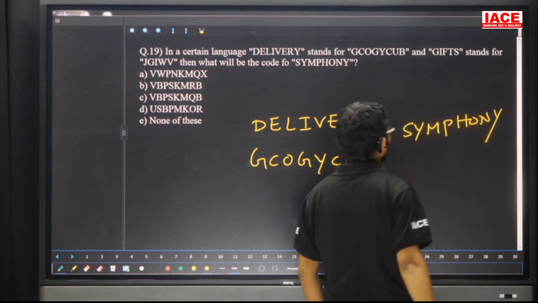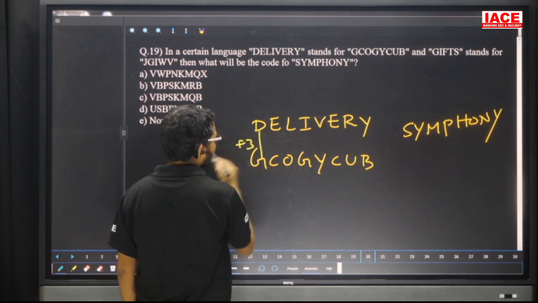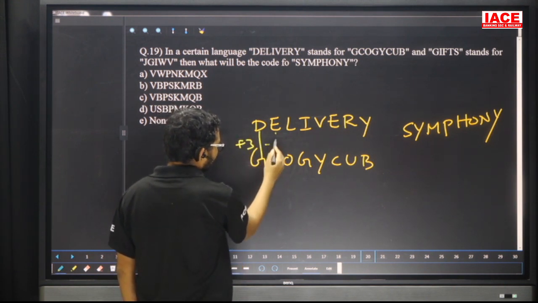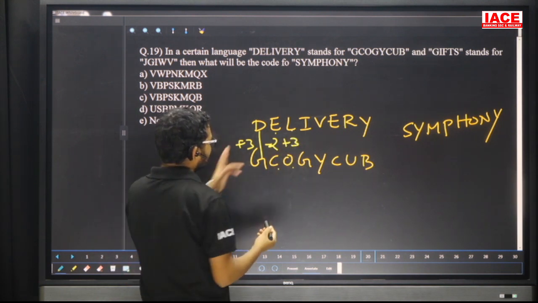Yes, friends, check here. Now, friends, see here. Check the logic. Here D: G means what? Plus 3. E: C means what? Minus 2. L: O means plus 3. Plus 3, minus 2, plus 3.